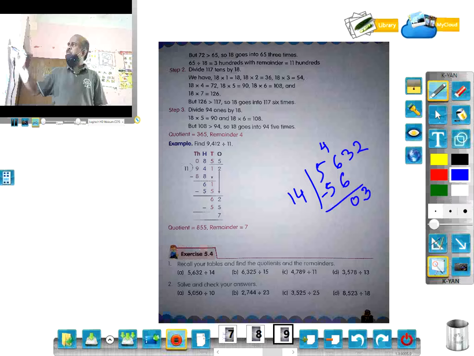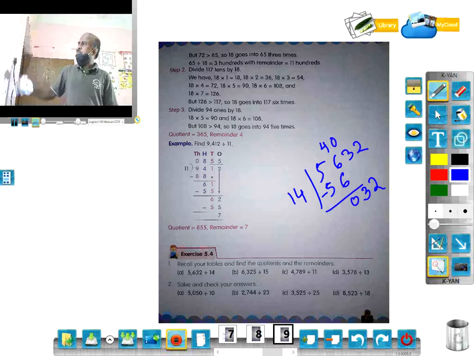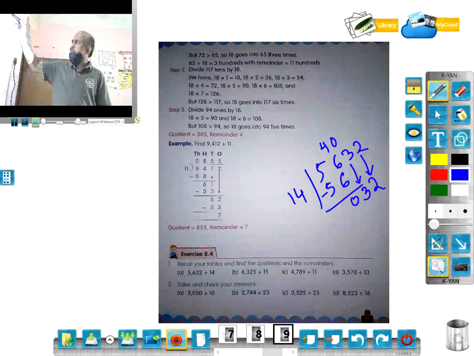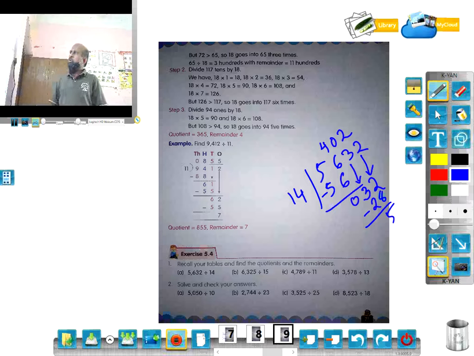Then write 3. Then you cannot divide by 3, 0. Then write 2. Okay, so this is the quotient, this is the remainder, and this is the divisor.